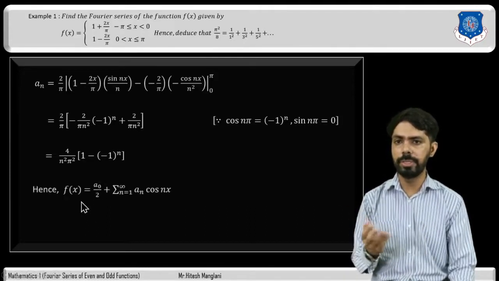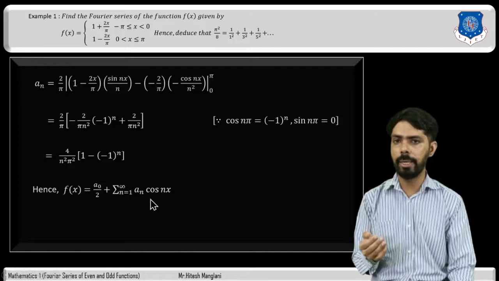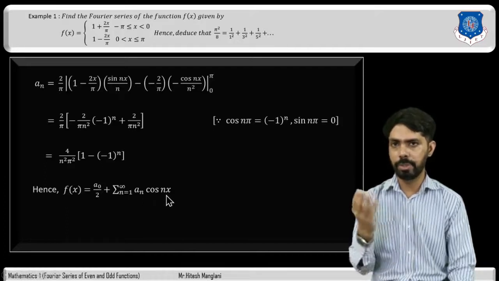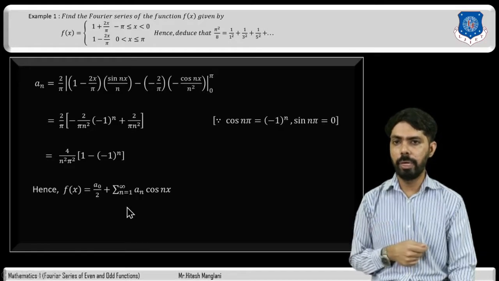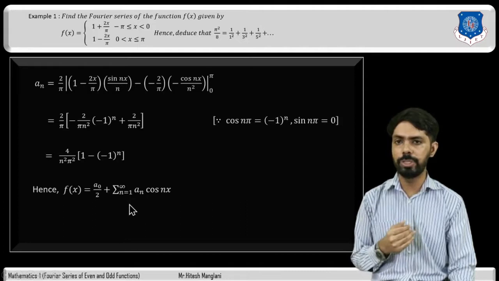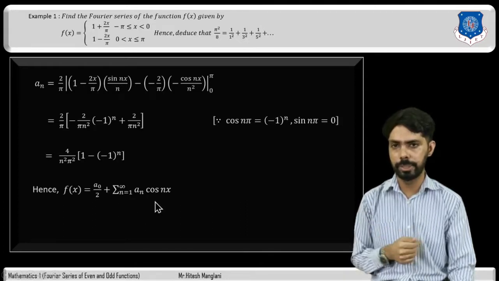So Fourier series is given by f of x is equal to a0 divided by 2 plus sigma n equal to 1 to infinity a n cos nx, because here the period is pi. As we have already found the value of a0 and an, we will put the values of a0 and an in this Fourier series.